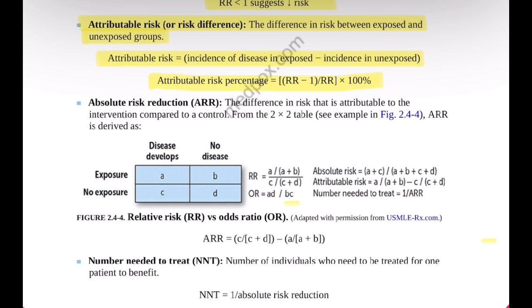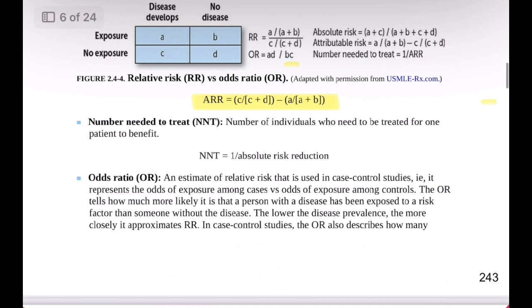Absolute risk reduction, ARR. Absolute risk reduction measures the difference in risk that results from an intervention compared to a control. It represents how much an intervention reduces the chance of an undesirable outcome. Formula: absolute risk reduction equals risk in the control group minus risk in the treatment group. In terms of a 2x2 table, absolute risk reduction equals C divided by (C plus D) minus A divided by (A plus B).